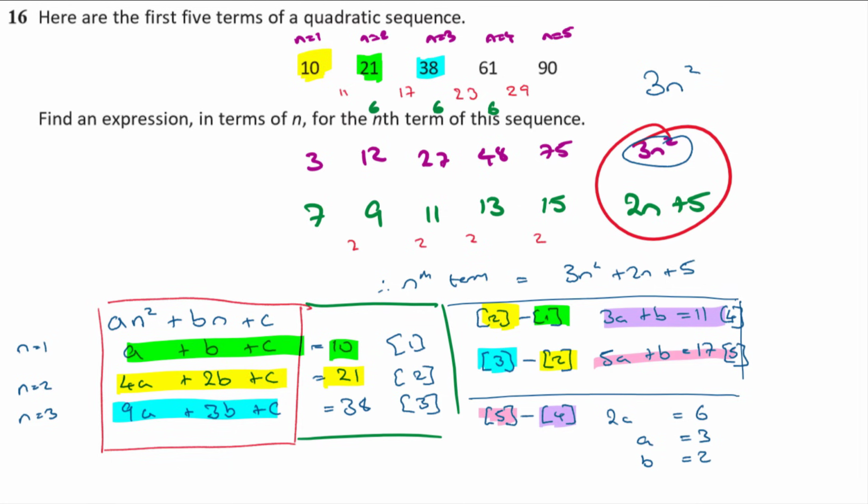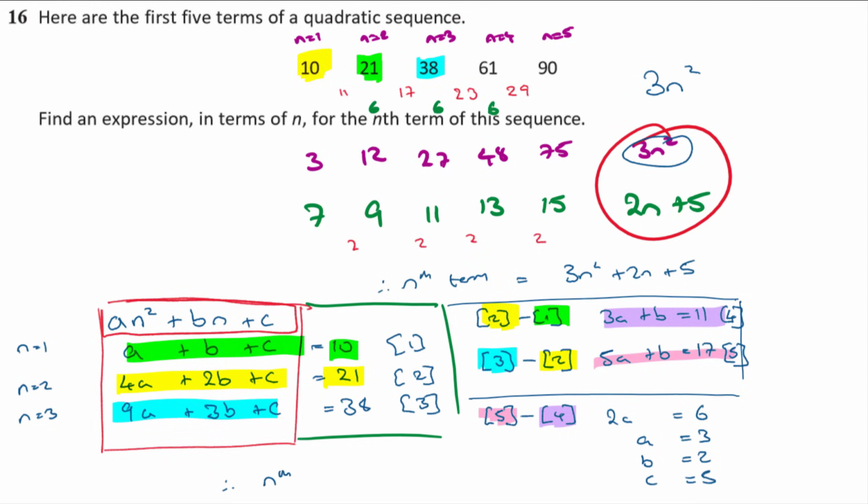Once I know b, I can sub all those back into the first equation. a plus b plus c is 10. So a plus b is 5, and then what do I have to add on to get 10? It must be 5, so c is 5. So they're my solutions: a is 3, b is 2, and c is 5. Then going back to our original form, an squared plus bn plus c, I just have to sub those values in.